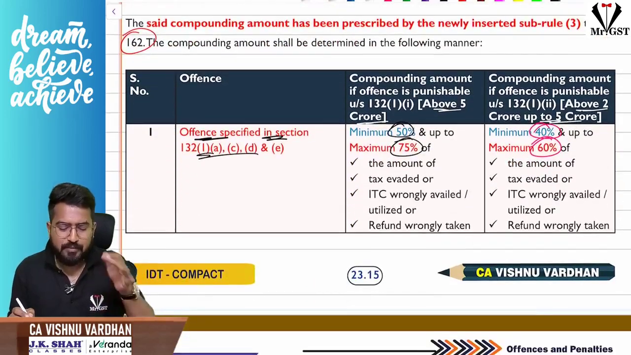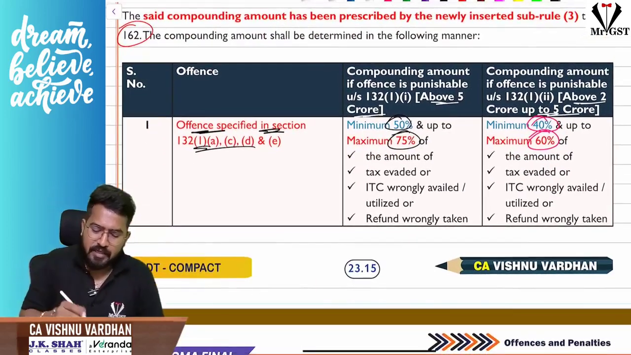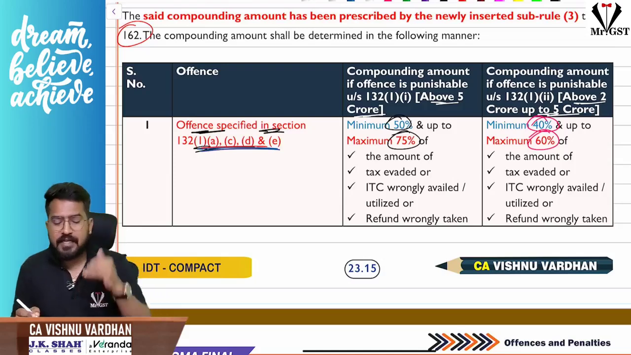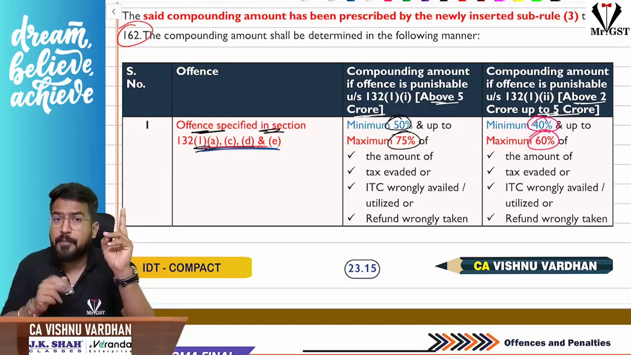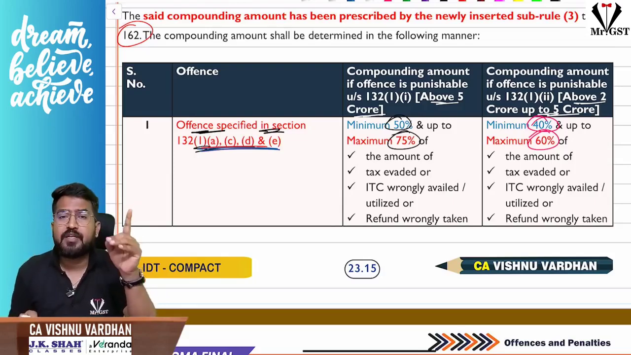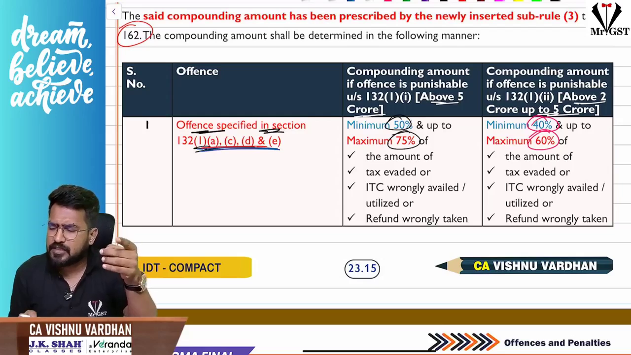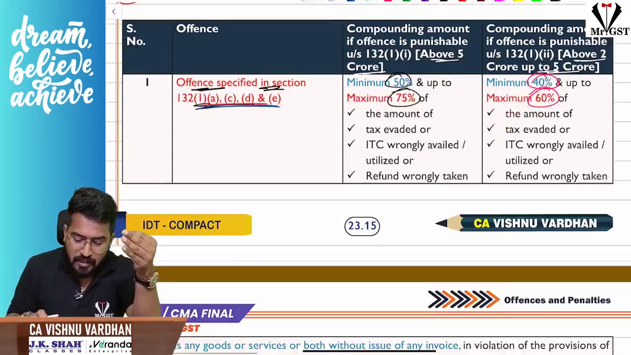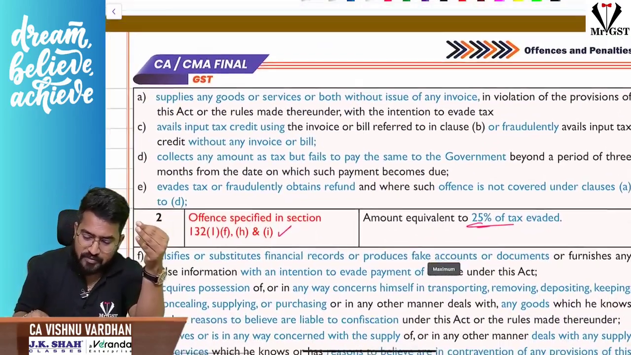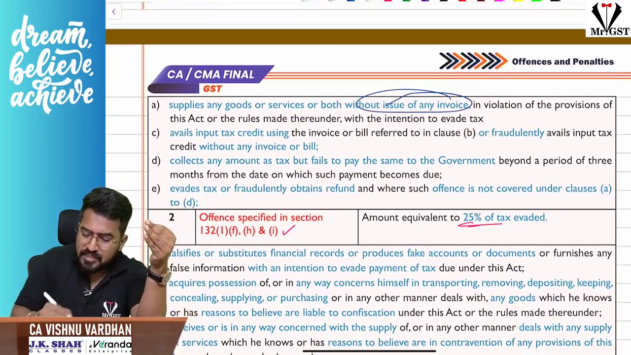What is the minimum and maximum compounding fees, sir? If it is for the offense specified in section 132 subsection 1 clause A, C, D, E. Clause A is no invoice. B, you cannot go for compounding, understand. C is taking ITC on fake invoices. D is, even I forgot, tax not paid within the 3 months. And E, so here I have given C first of all, the no invoice case.